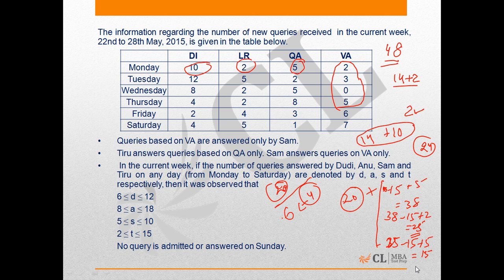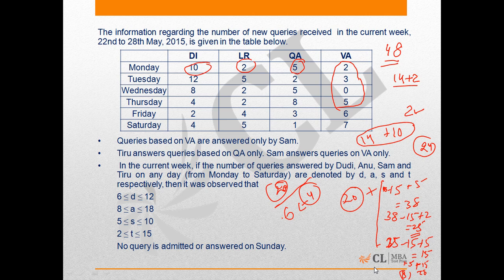On Thursday again he was not compelled to answer the query that he received on Thursday, as he had the required number of queries that he could have answered on Thursday. So at the end of Thursday he was left with 8 queries.